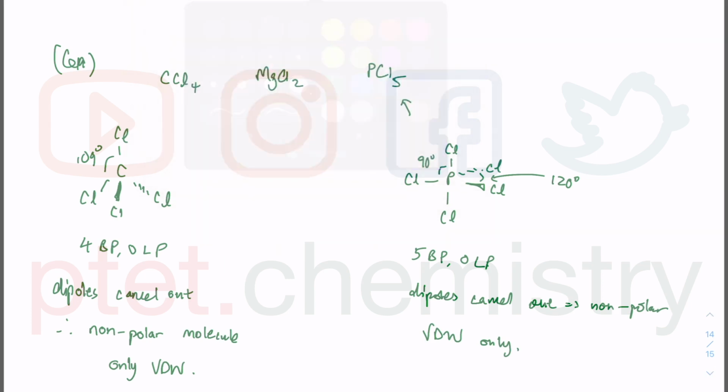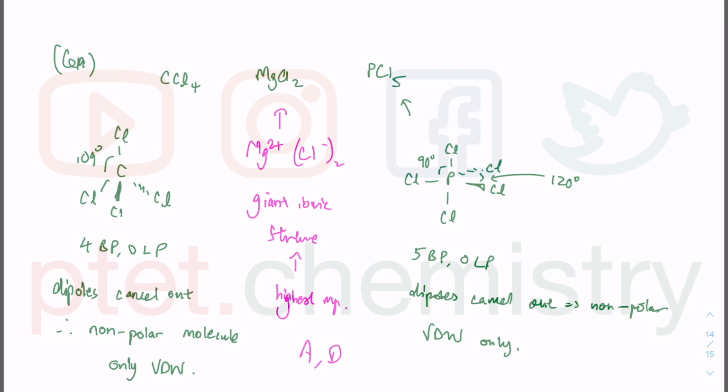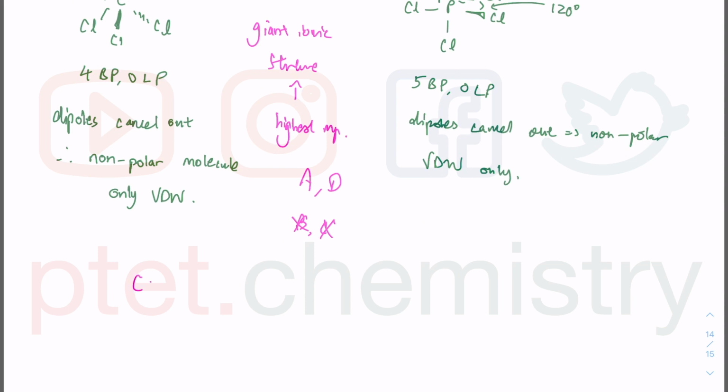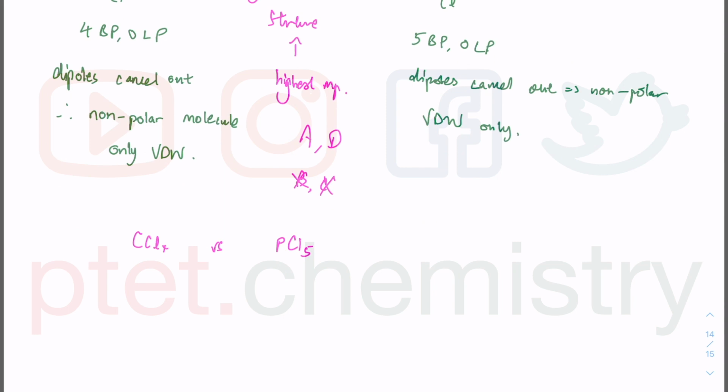For MgCl2, definitely we are looking at a giant ionic structure where you have 2 Cl-. Without any hesitation, you can say this one is going to be the highest melting point because you'll be breaking strong ionic bonds, whereas here you're just breaking weak intermolecular forces. For the highest, I'm left with A and D, meaning B and C must be incorrect. Now the job really is to decide: CCl4 versus PCl5, which one is going to have stronger van der Waals forces?